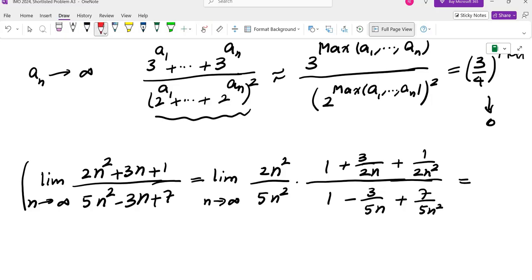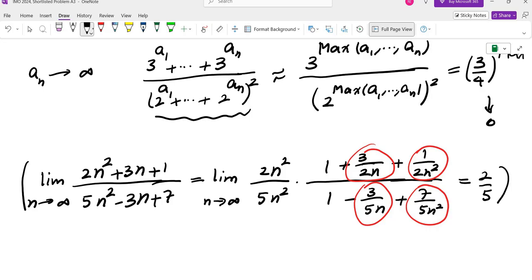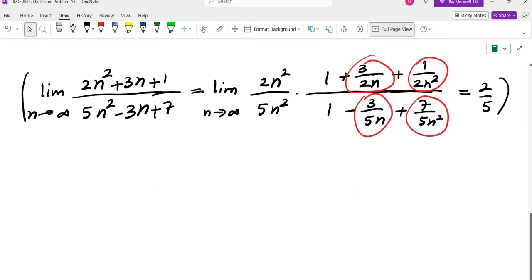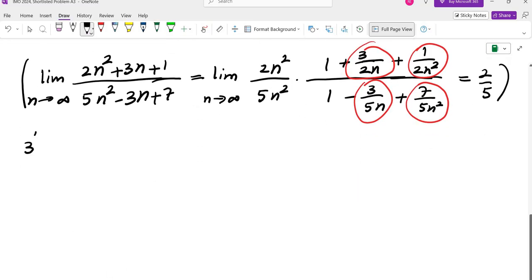And that allows me to approximate the numerator by the leading term and the denominator by the leading term, because these four quantities all go to 0, which means the limit is in fact 2/5. So I can approximate the fractions by their dominant terms by factoring them. So let's do the same thing in this fraction that we are given.